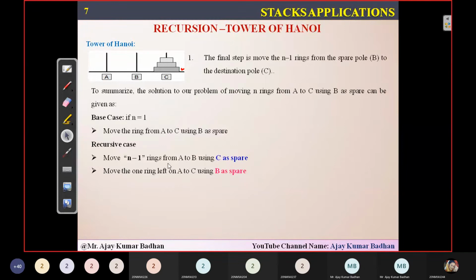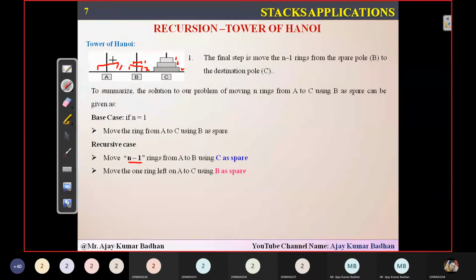What is the task we did? From this particular A pillar, n minus 1 rings. N minus 1 ring means 3 minus 1 is 2, so ring 1 and ring 2. So here only we got it right. In the previous slide, I have shown you, you got here B. So that is what move n minus 1 rings from A to B. That is ring number 1 and ring number 2. Now you are left only with the single ring here, that is disk number 3.